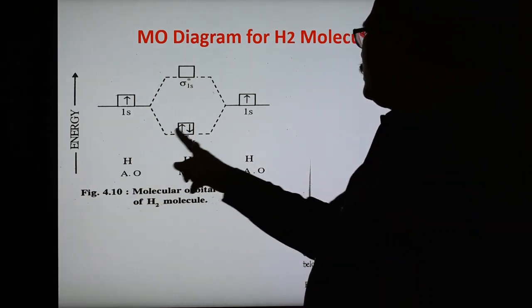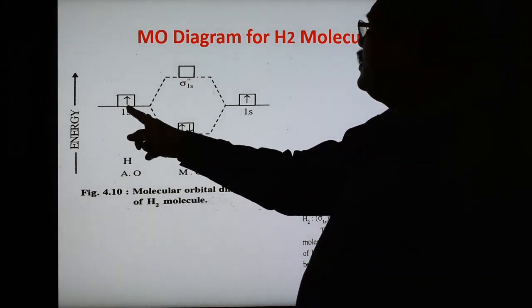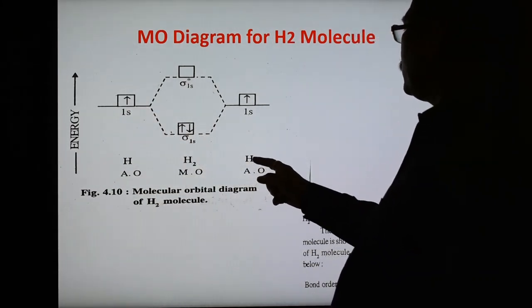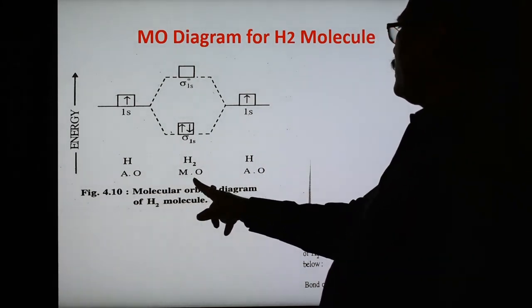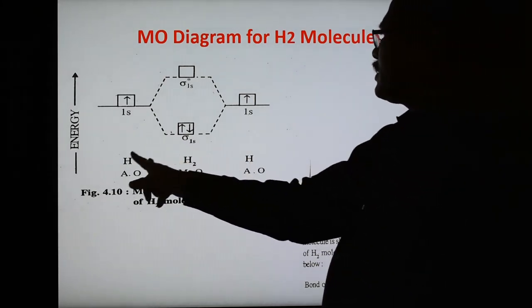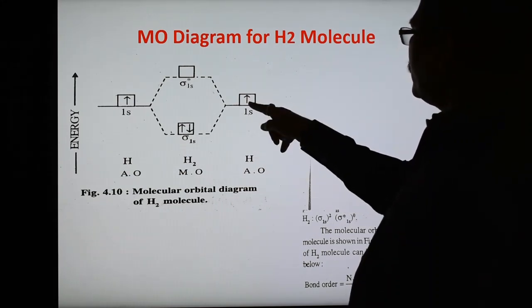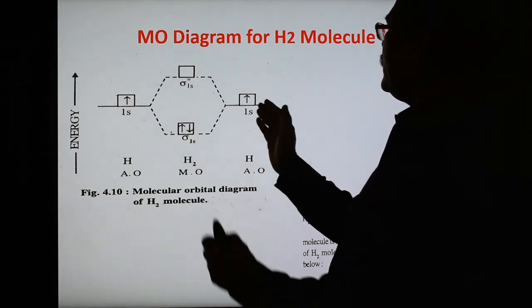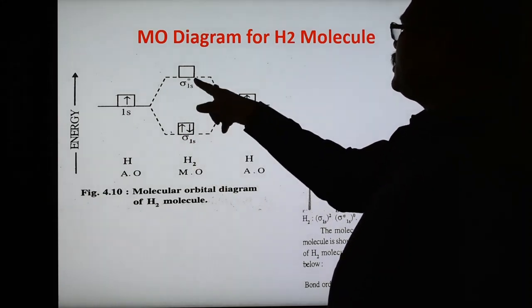This is a hydrogen atom, and this is the second hydrogen atom, because two atoms are there. The first hydrogen atom has a 1s1 electron, and the second hydrogen atom also has 1s1. When atomic orbitals combine to form molecular orbitals, the molecular orbitals are shown in the middle, when two atoms combine to form a hydrogen molecule. Now these atomic orbitals, each with one electron, overlap and combine, forming bonding sigma 1s and sigma star 1s.